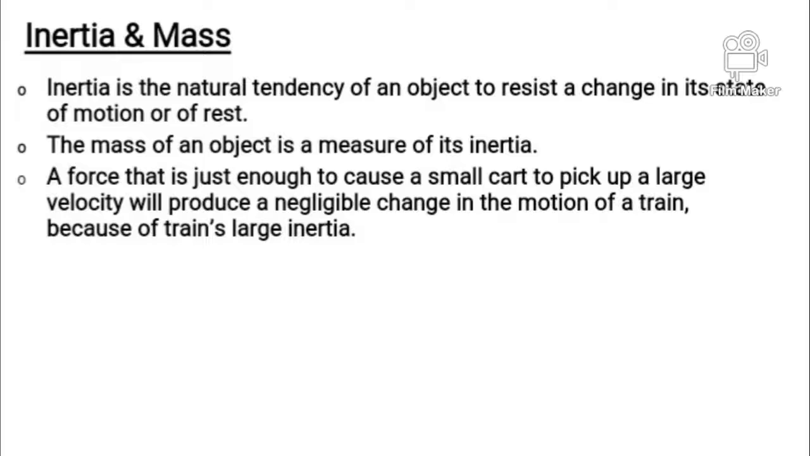Now we'll see what is inertia. Inertia is the natural tendency of an object to resist a change in its state of motion or of rest. Earlier we discussed one example: the book is lying on the table. So why is the book lying on the table? Because the book has mass, and mass means the book has inertia. Mass and inertia are directly related to each other. The more the mass, the more will be the inertia of the body. The mass of an object is a measure of its inertia, as I already told you.